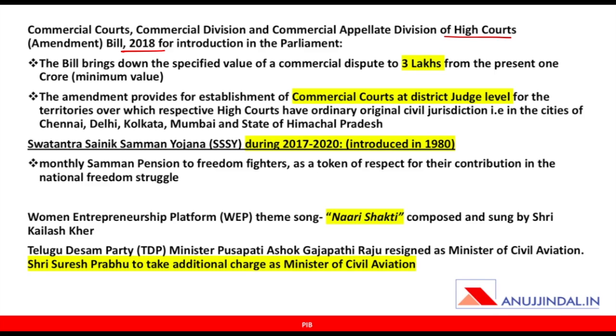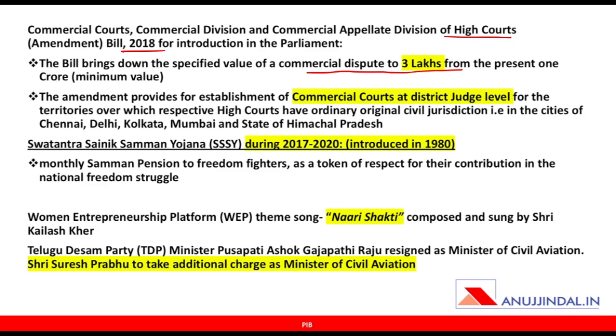The bill brings down the specified value of commercial dispute to 3 lakh. Now this 3 lakh is not the maximum value. This 3 lakh is the minimum value. That is, if you want to go to a commercial court or a commercial division, or make an appeal in a commercial division, then the dispute should be at least of rupees 3 lakh. It was 1 crore before, now it has been reduced to 3 lakh.